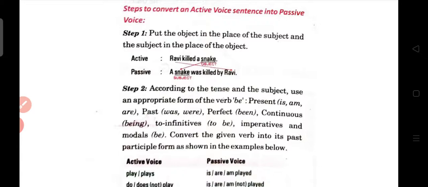Now, see the step number 1. If the active sentence is already given to you, you just have to identify in the sentence what is the subject and what is the object, right? Like Ravi killed a snake. Here Ravi is the subject and what is the object here? Snake. So you have to interchange it: a snake was killed by Ravi. Right? And whenever in the passive voice, always the third form of verb is used. Right?